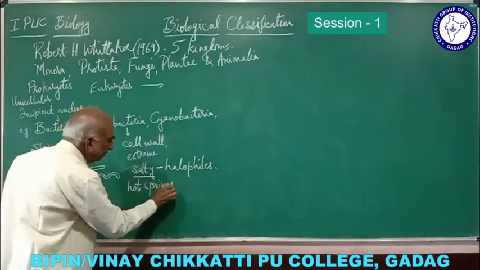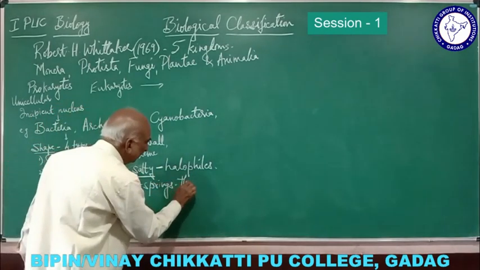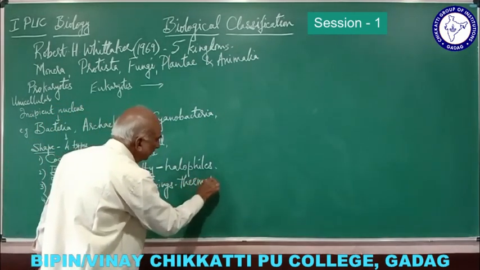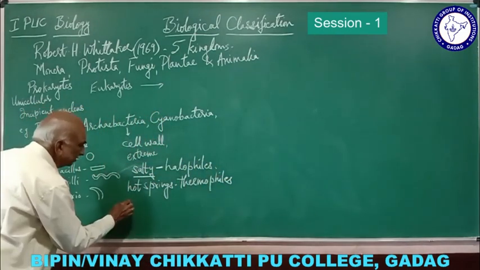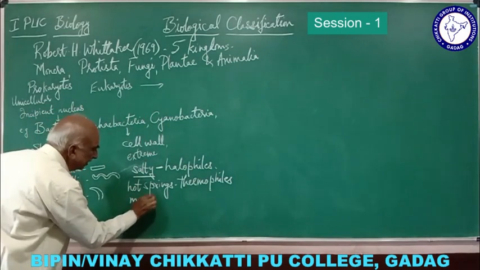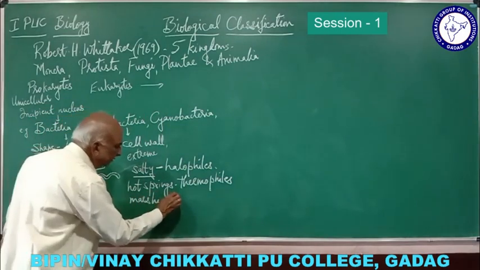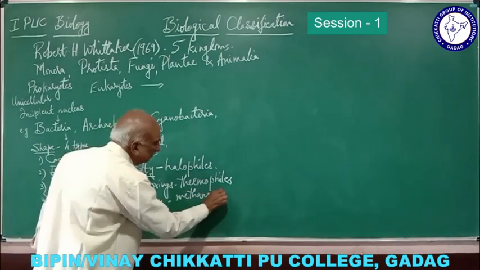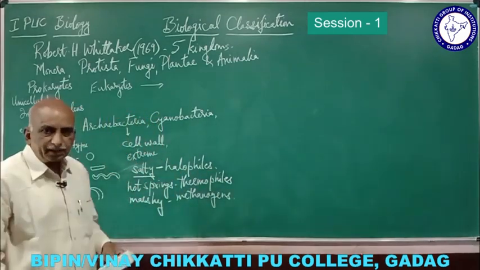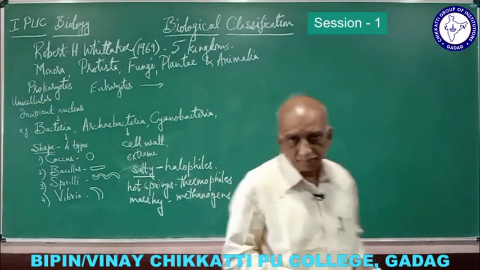In case of hot springs, they are present. They are called thermophiles. And in case of marshy areas, they are also present. They are called methanogens. So these are the three types of archaebacteria.